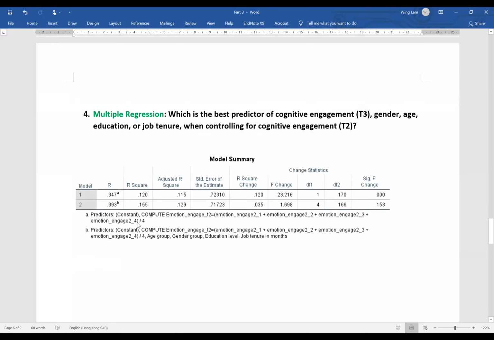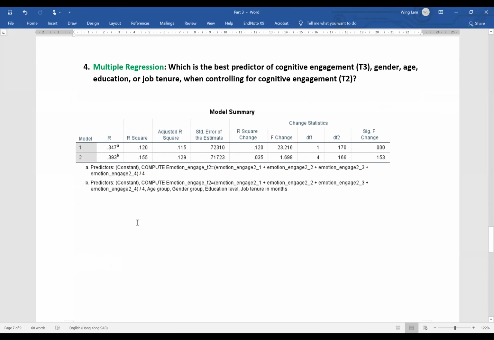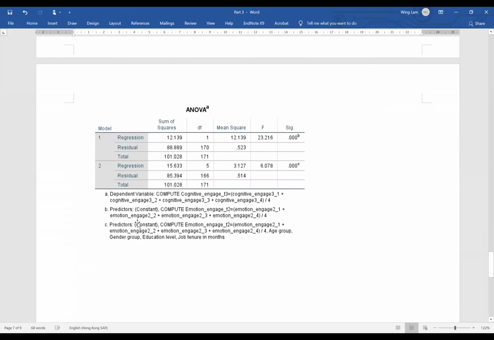And here are the research findings for question number 4. From this, we can see that the R square change is 0.035. For the second step, we put all the independent variables in the second step. Unfortunately, the p-value is not significant. It's not significant. It means that the independent variables cannot predict the dependent variable, cognitive engagement, as a whole.